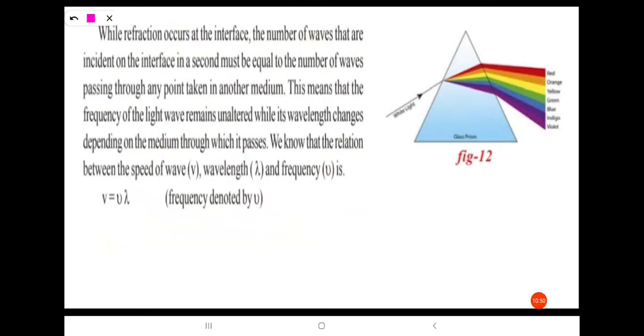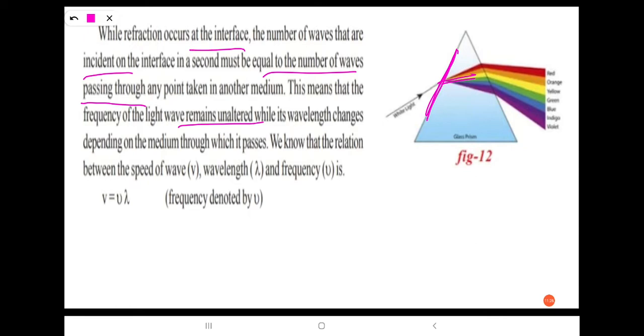So while refraction occurs at the interface, the number of waves that are incident on the interface in a second must be equal to the number of waves passing through any point taken in another medium. Right? So this means that the frequency of light waves remains unaltered while its wavelength changes depending on the medium through which it passes.